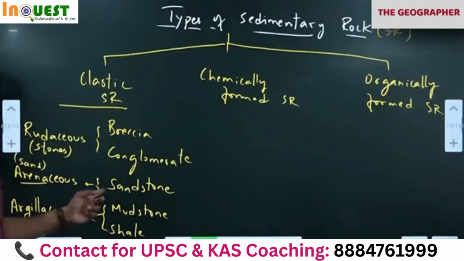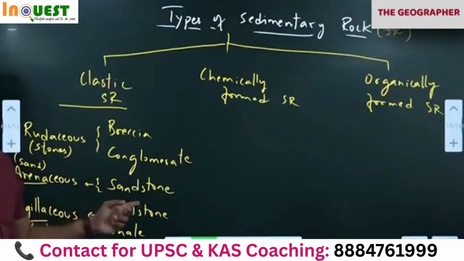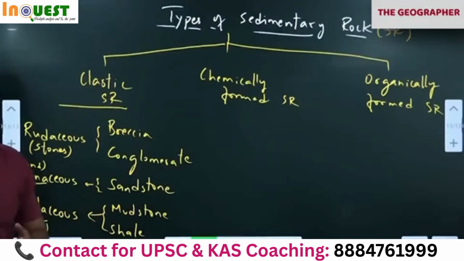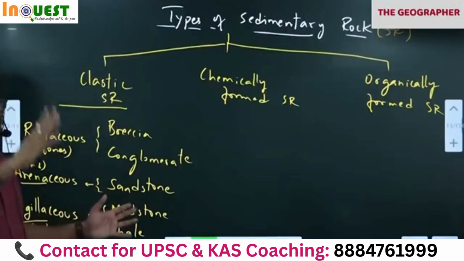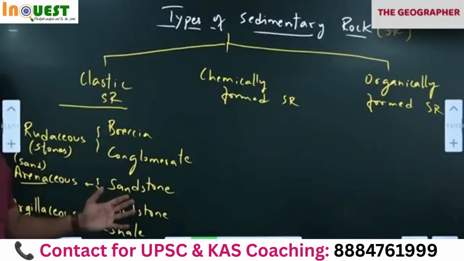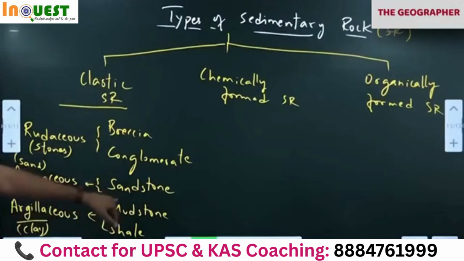Because Parliament House and all are what? They are very important structures. We can't send workers to paint and all. Security issues will be there. So they use sandstone so that long term we can maintain. So like this, sandstone is very popular.